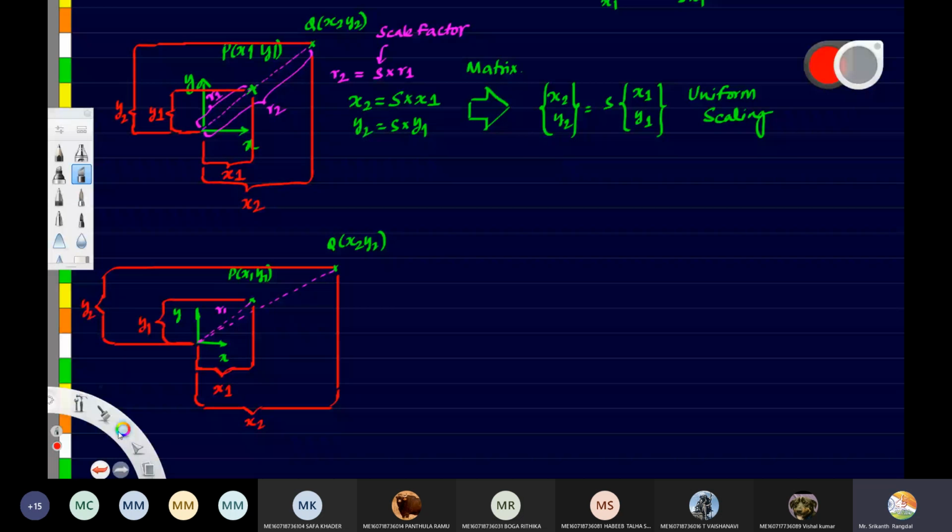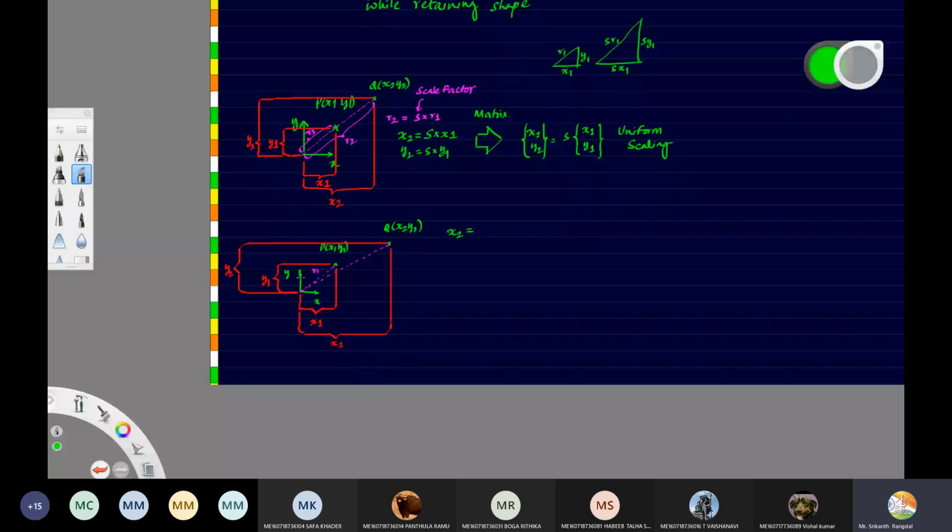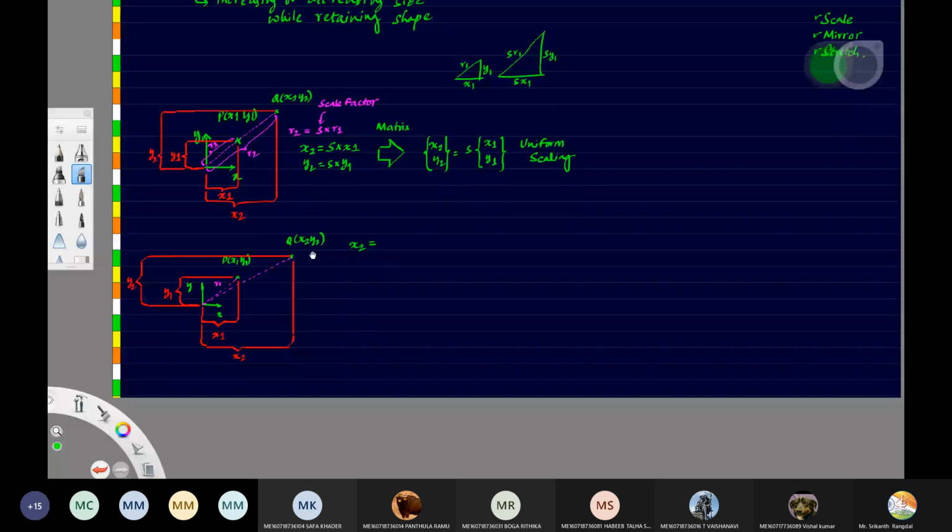So what to do? X2 and Y2 are not uniformly scaled, so we cannot have the similar triangle situation. The triangles in this case are not similar. So what should we do?